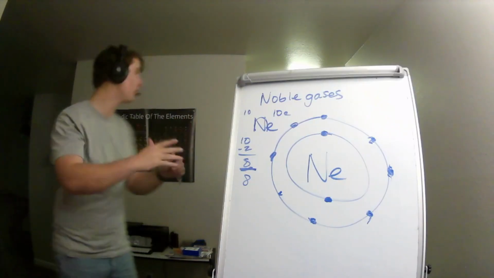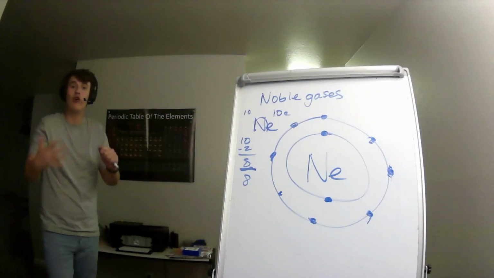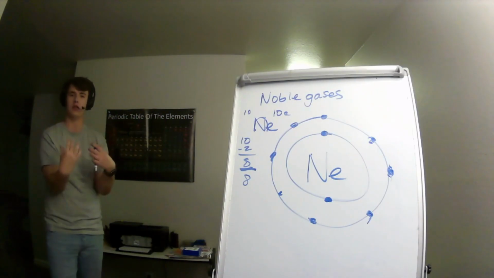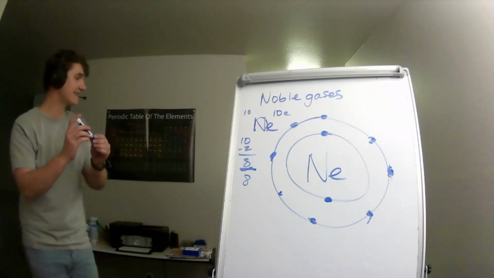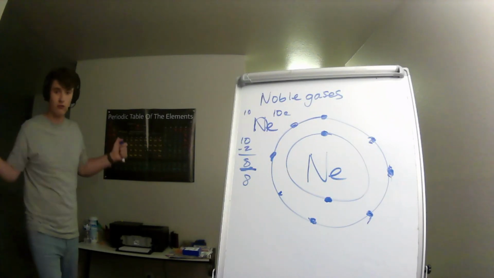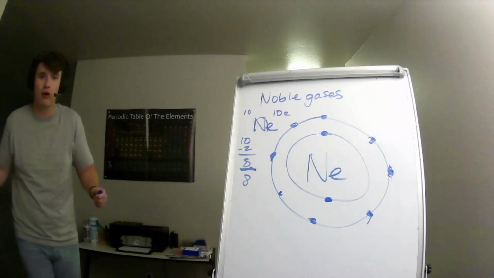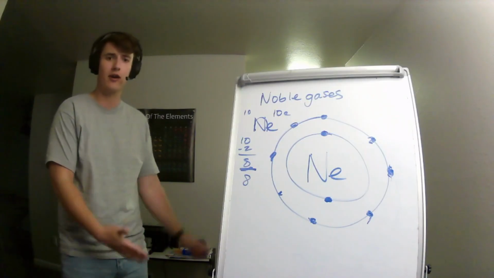This is why they're called the noble gases. Their outer shell is full. They are complete. They are one. They have no reason to react, which is why they don't react. These gases are stable. You can still break them apart, but you have to input a ton of energy to break them apart because they're happy.